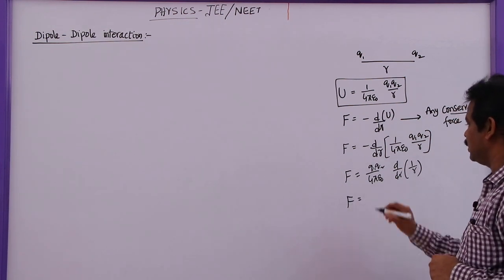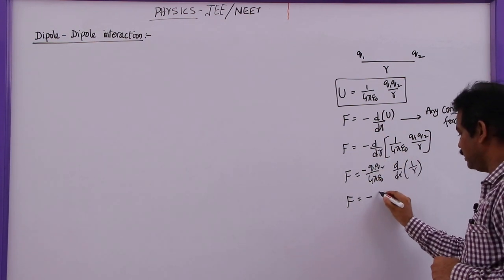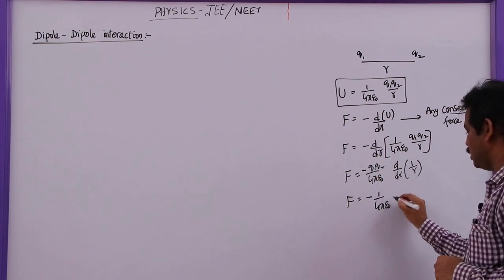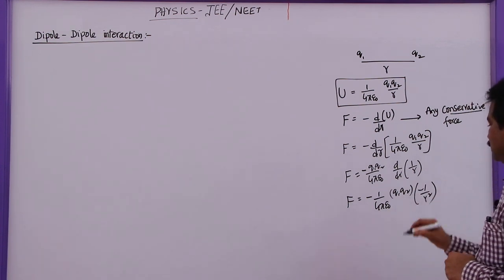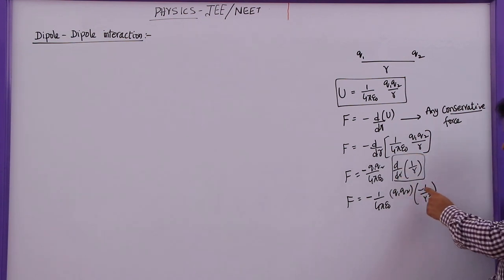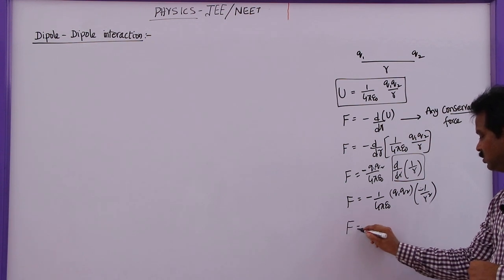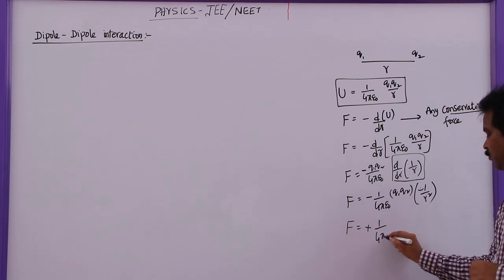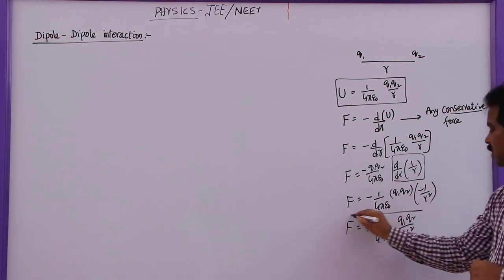So this force F will become, this minus already exists here, minus into minus, minus 1 by 4 pi epsilon naught Q1 Q2 into minus 1 by R square. Now multiply this minus with minus, you will get plus. So this will be plus 1 by 4 pi epsilon naught Q1 Q2 by R square.